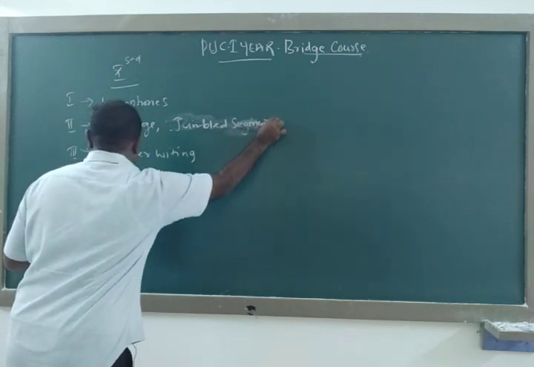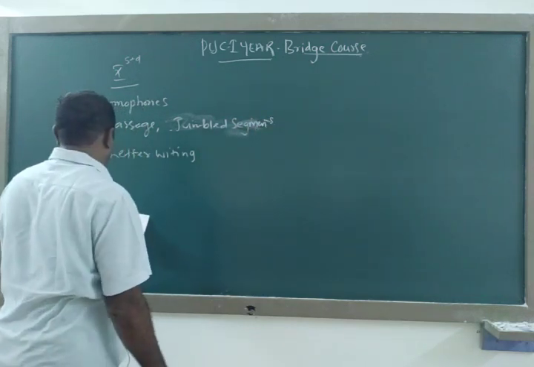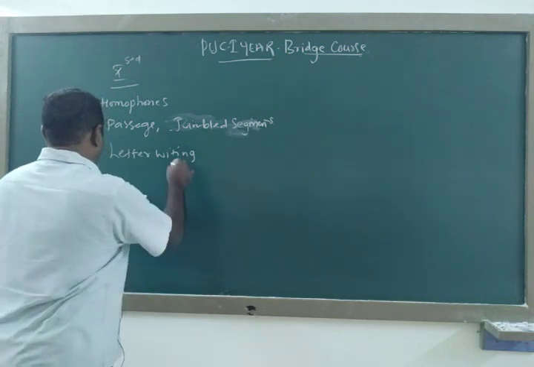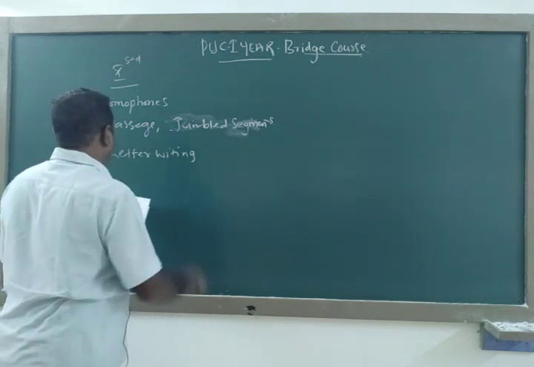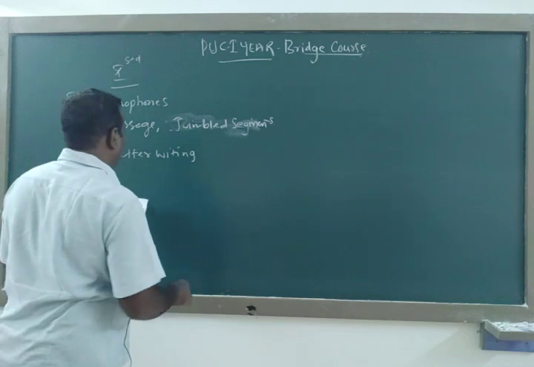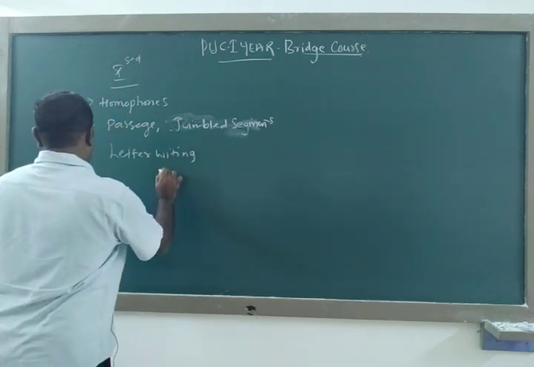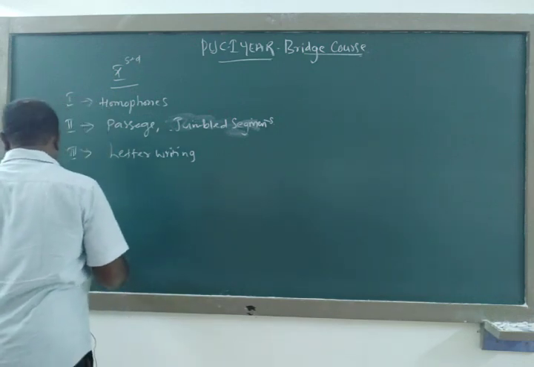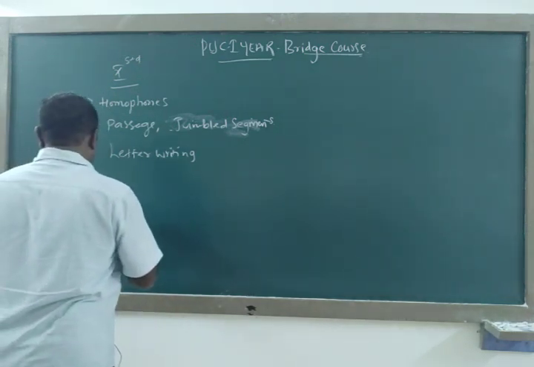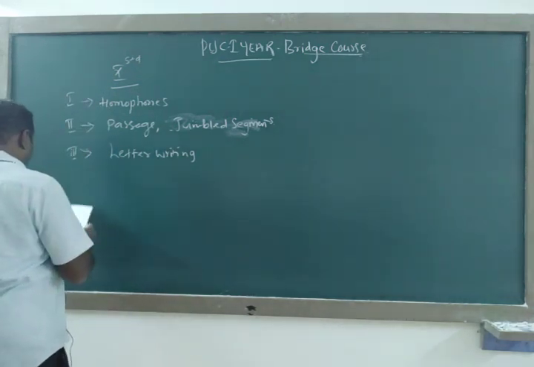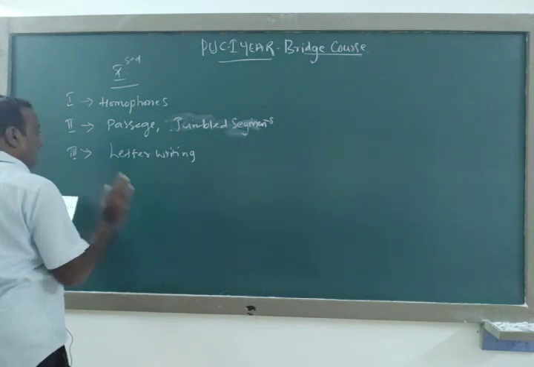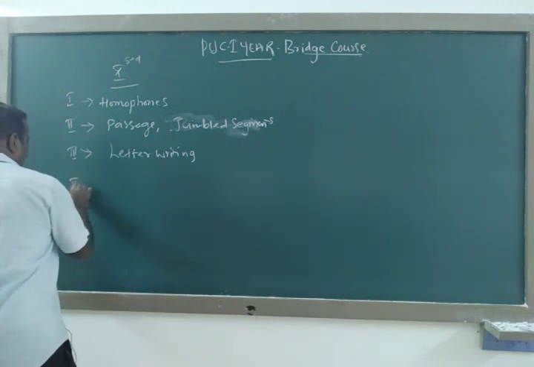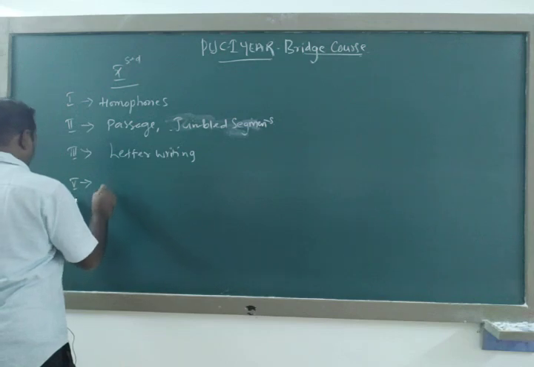Jumbled segments. Then letter writing. Then the fourth section here, editing, and the fifth one, language use.